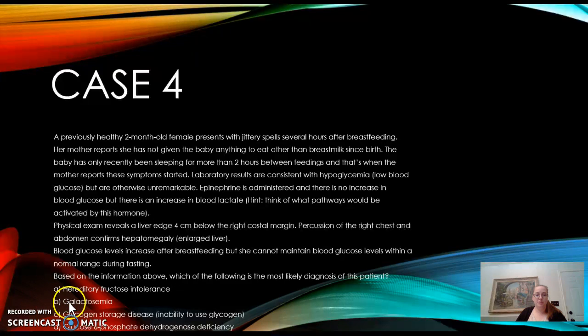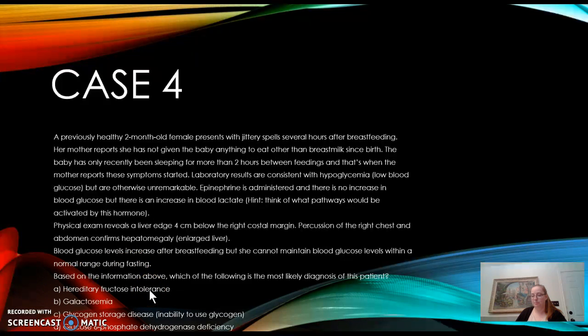Now in choice B here, if the patient had galactosemia, there would be a problem with the GALT enzyme, which means when she ingests galactose, which she does every time she breastfeeds, her body would accumulate galactose 1-phosphate, which is the phosphorylated galactose. And this would likely lead to hypoglycemia in the fed state because her body wouldn't be able to metabolize the galactose to glucose because of the block at that step catalyzed by the GALT.